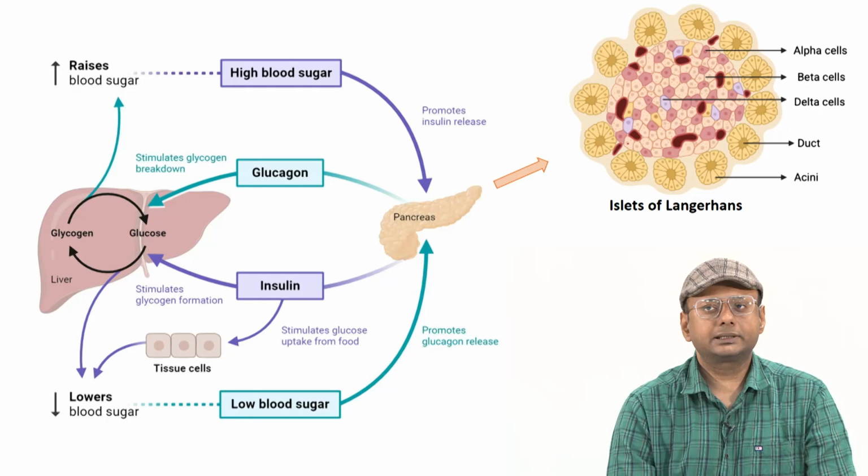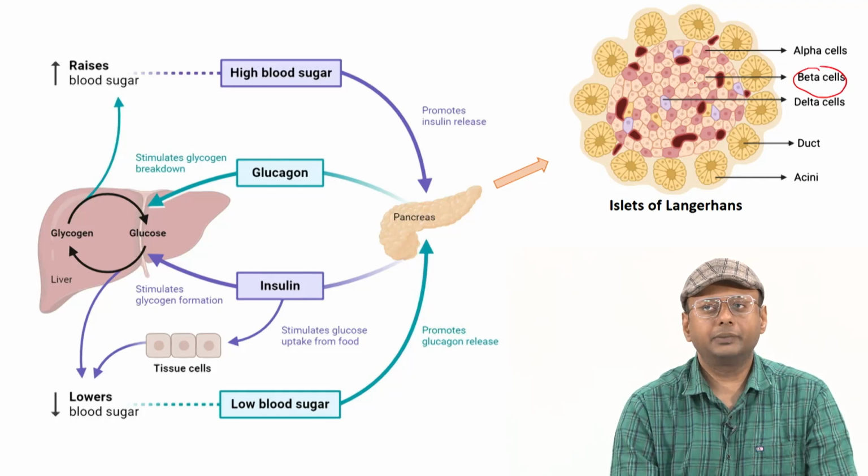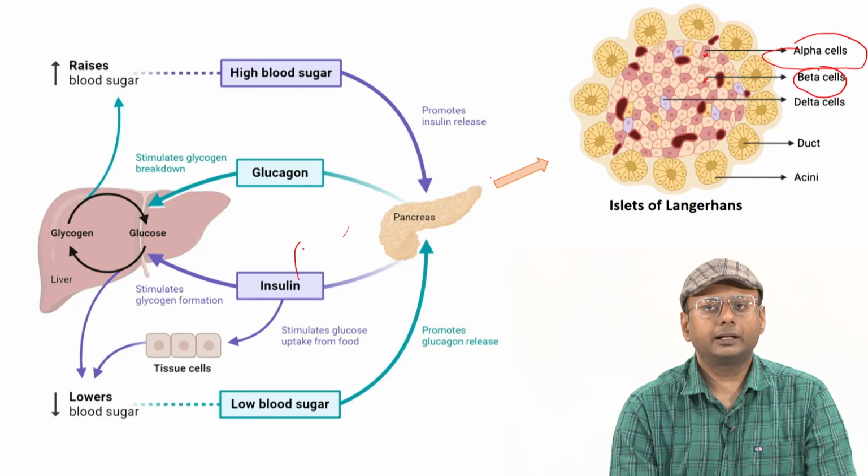Here you can see this nice figure of the pancreatic cells, where we have beta cells. These are the beta cells which produce the insulin, and you can also see alpha cells that produce the glucagon. Okay, and these are some other acinar cells and delta cells. They are also very important to maintain overall glucose homeostasis, but primarily it is the insulin that gets secreted by the beta cells, and the glucagon which gets secreted from the alpha cells.